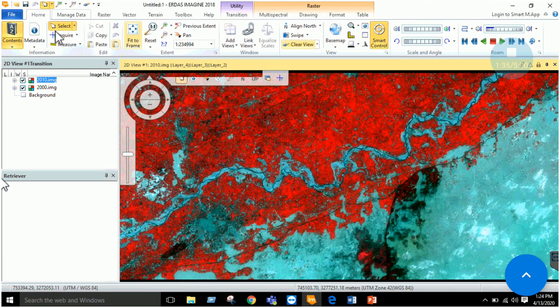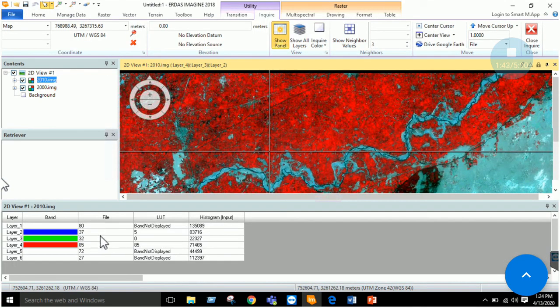So till here we have got some basic idea of adding an image layer, using the inquire tool to see what information is being displayed, and we have seen how to use the measure tool and fit to frame, zoom in, zoom out, panning, adding the two views, right, linking the views and performing some change detection, and using the swipe tool. And we have used the multispectral. So this is the basic of ERDAS Imagine. Get yourself familiar till here and then we will be moving on, right? Thank you.